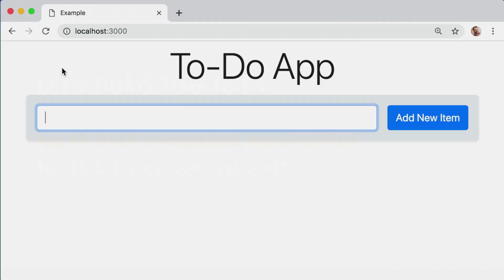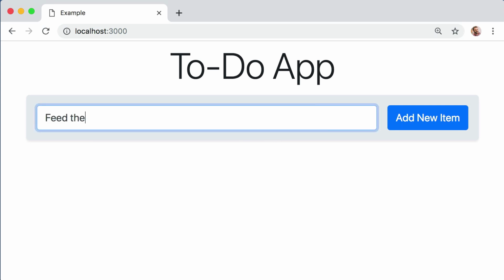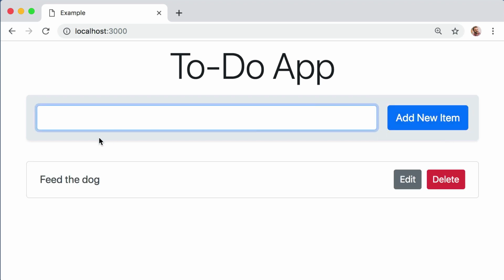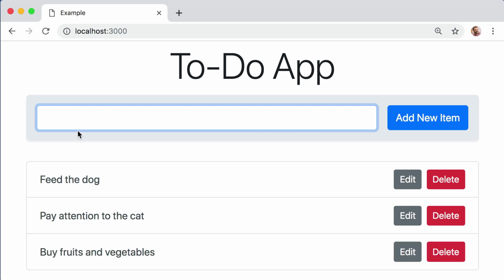So here is app number 1, and this is the finished final product that we are going to be building together. It's a very simple to-do app, and you can see there's a text field here, and if I type in feed the dog and then either push enter or click the blue submit button, it adds it down here. And let me add a few more items. Maybe pay attention to the cat, and maybe buy fruits and vegetables. Okay, so now I've got this list of items, and each item has two different actions. You can edit it or delete it.